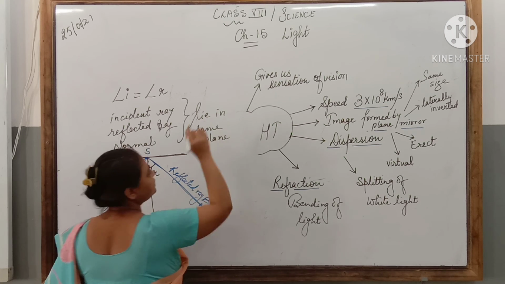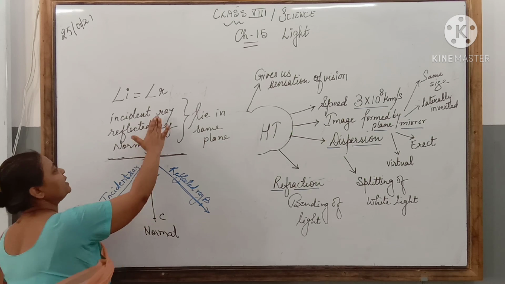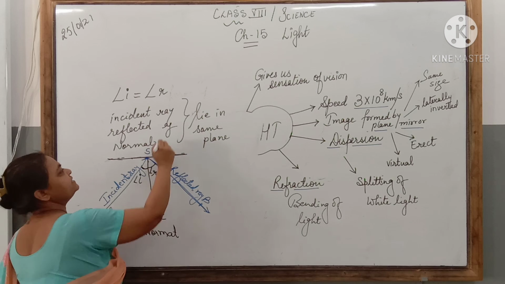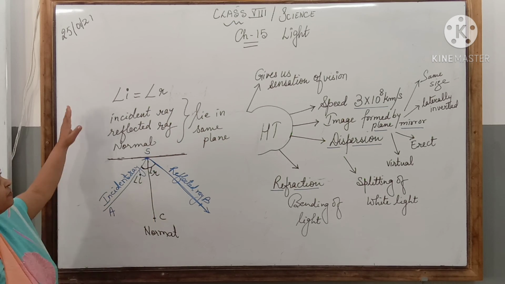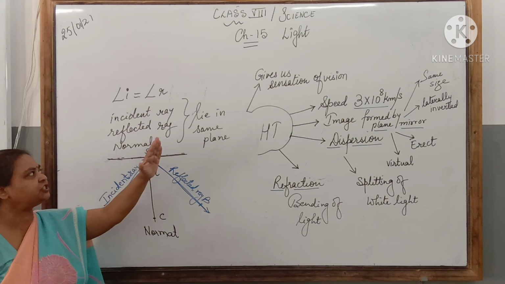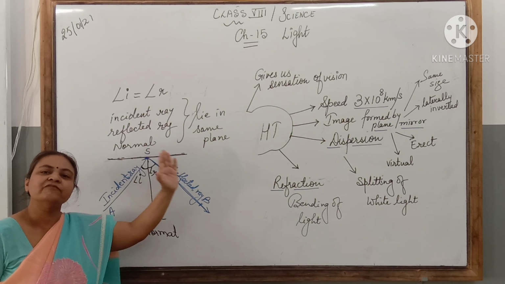So these are the two laws of reflection. These laws are followed by light rays as well as by sound waves.